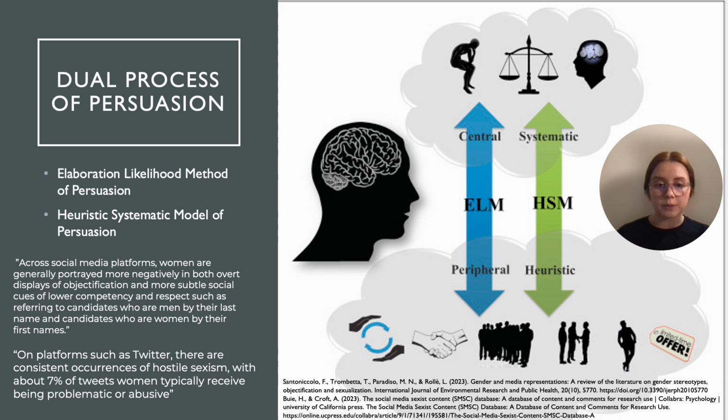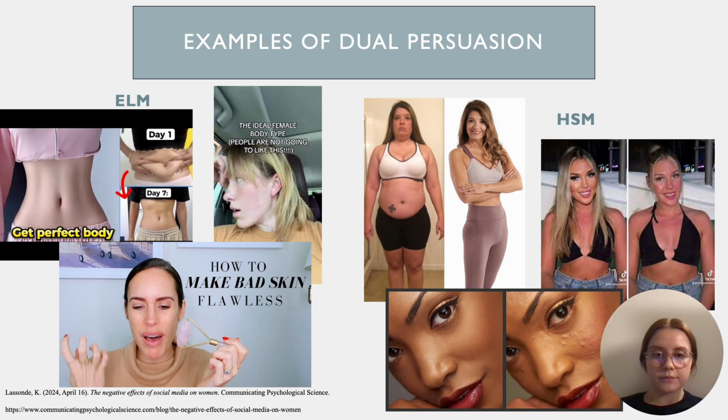According to my article, on platforms such as Twitter, there are consistent occurrences of hostile sexism, with about 7% of tweets women typically receive being problematic or abusive. So this helps us reinforce again that there are social media sites that will consistently reinforce the idea that the way we are getting our persuasive messages is either in the ELM or HSM: central, peripheral, systematic, or heuristic. These are examples of dual persuasion.